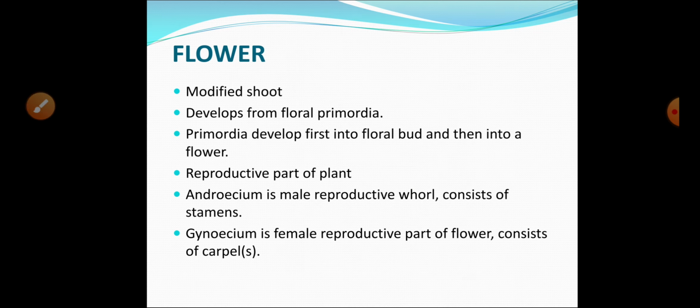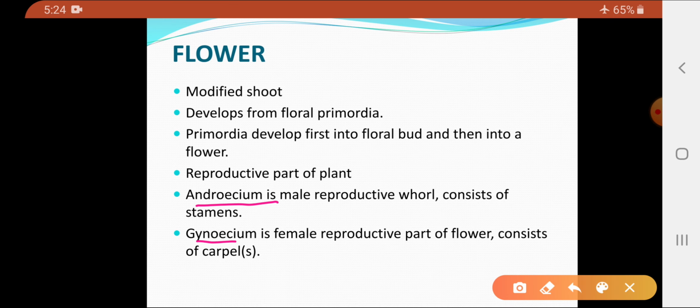These two parts, the androecium, the male reproductive part, and the gynoecium, the female reproductive part, together are called the reproductive parts or the essential parts of the flower, because these are the parts directly involved in sexual reproduction in flowering plants.